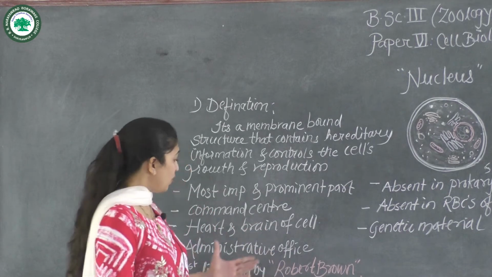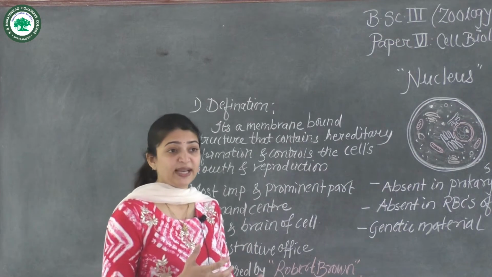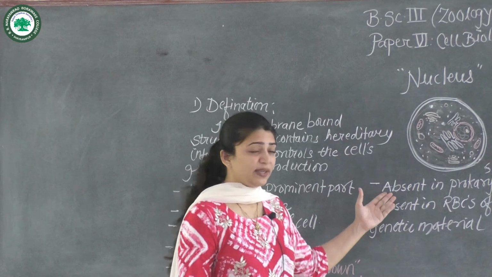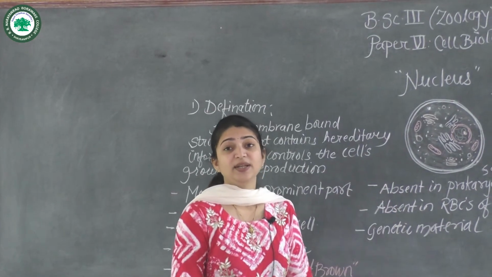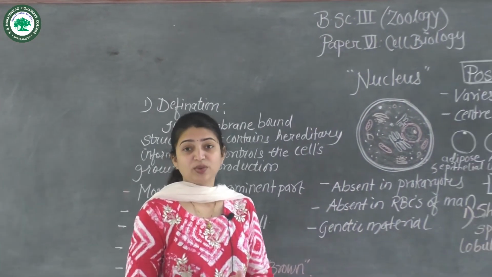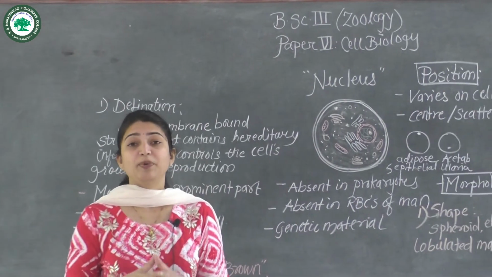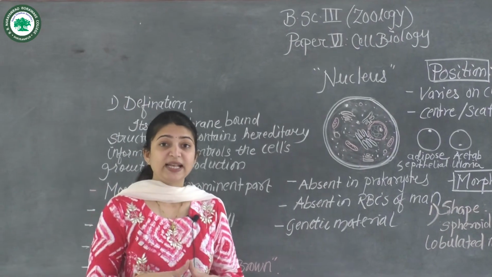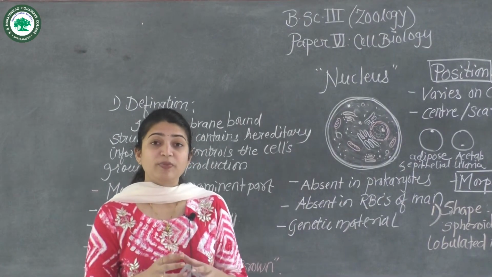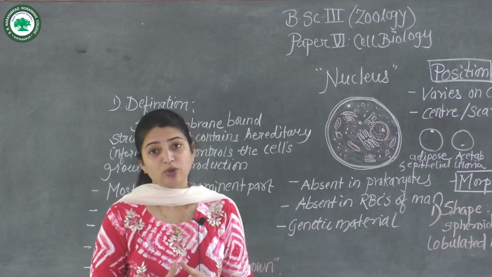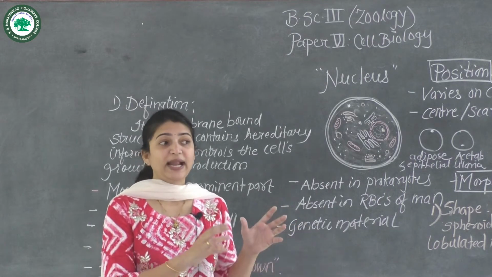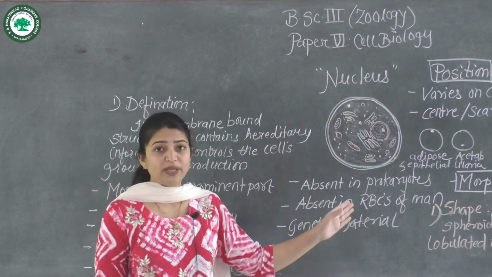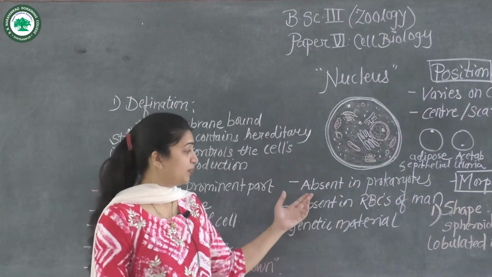The nucleus is present in all types of eukaryotic cells, but it is absent in prokaryotes. If you observe any bacterial cell, the genetic material or chromosome material is scattered in the cytoplasm, so it is not prominently in a nucleus. So mostly we can say that it is not prominent or is absent in prokaryotes.